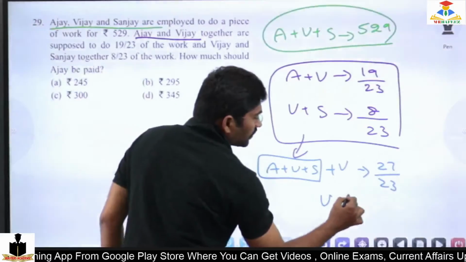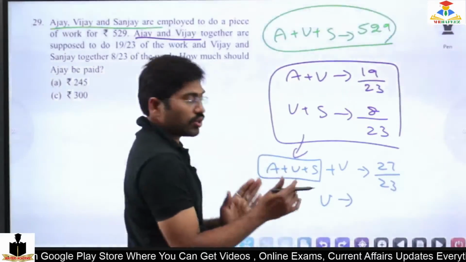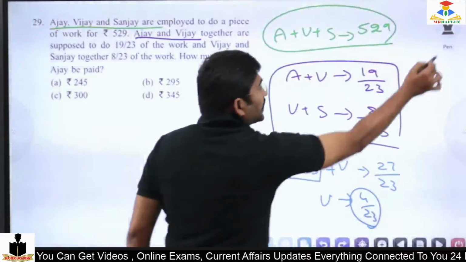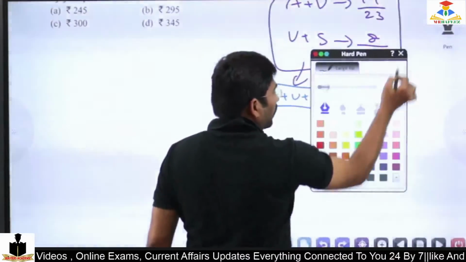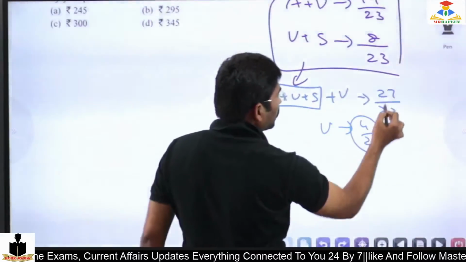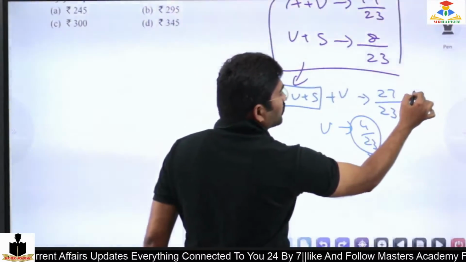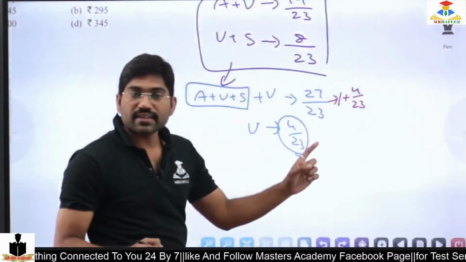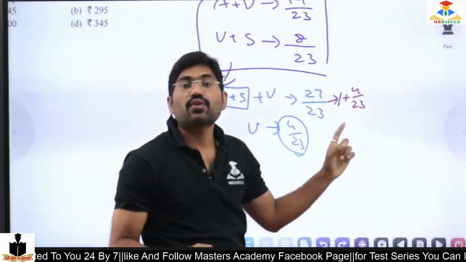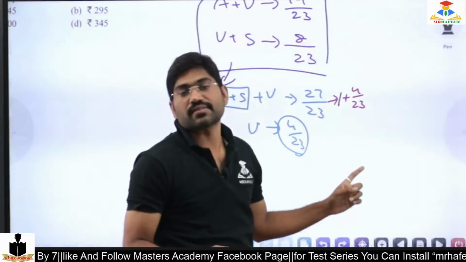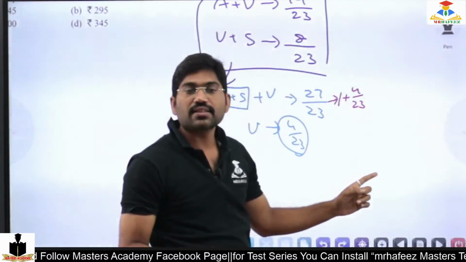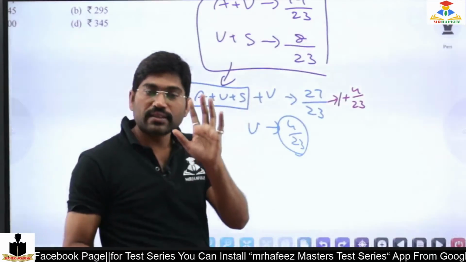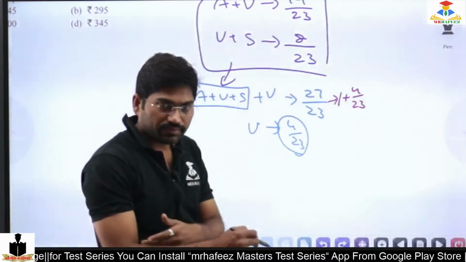How much more is Vijay automatically? 4 more, so 4 by 23 more. What is the reason? I can write this 27 by 23 as 1 plus 4 by 23. That 1 refers to the total work. That 1 refers to the 529 rupees. That 4 by 23 is nothing but Vijay's work. So if you understood now, please type U or respond.